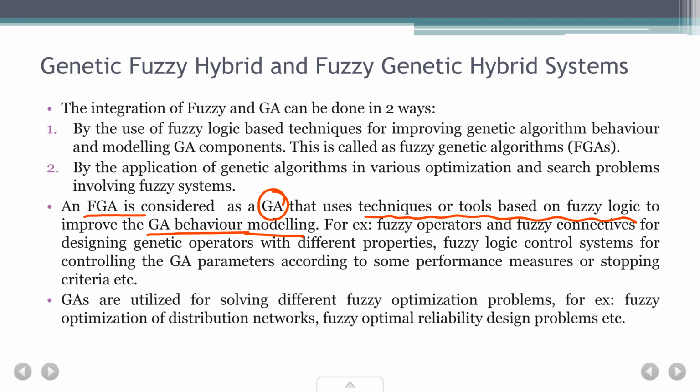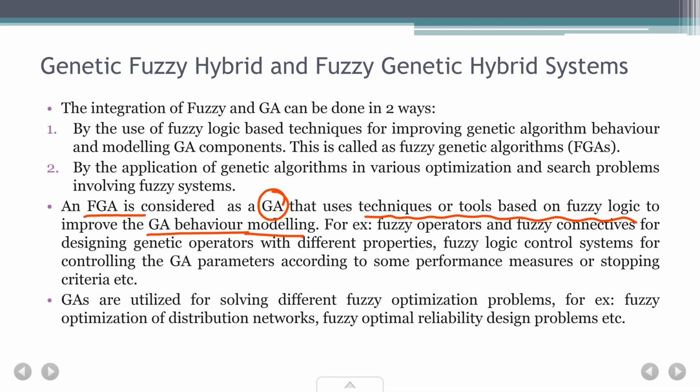For example, fuzzy operators and fuzzy connectives for designing genetic operators with different properties. So we use fuzzy operators and fuzzy connectives for designing genetic operators. What are fuzzy operators?